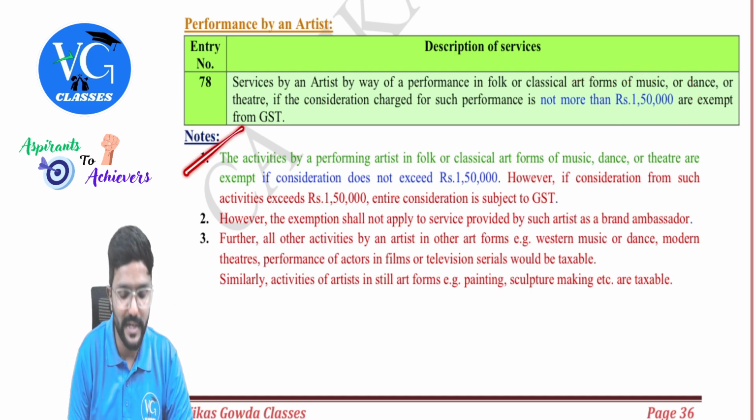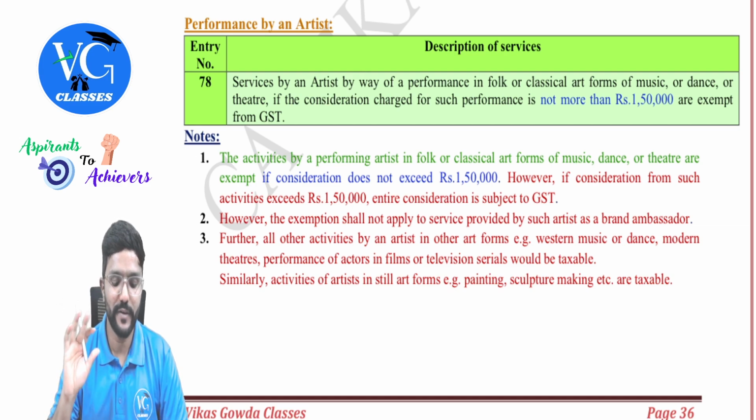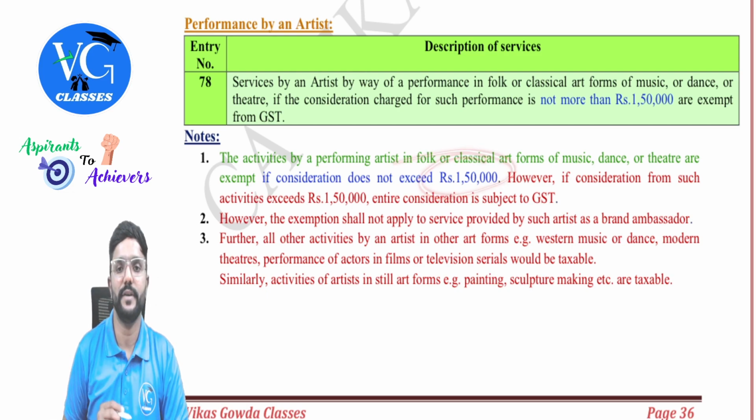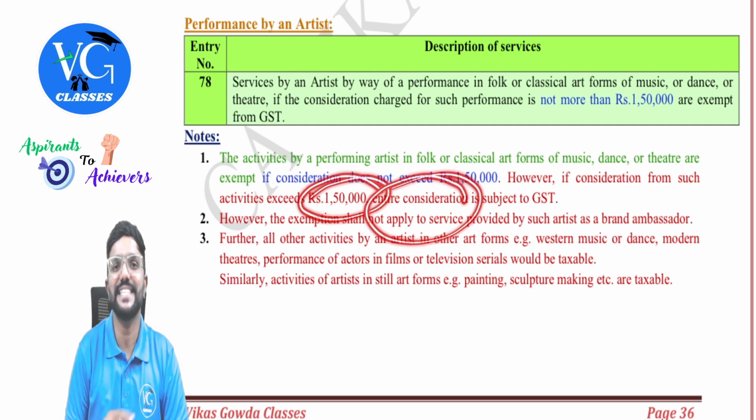So a few notes are there. Let us read it. The activities by a performing artist in folk or classical art forms of music, dance, or theatre are exempt if the consideration does not exceed 1,50,000. However, if the consideration is more than 1,50,000, then the entire consideration will be taxable.